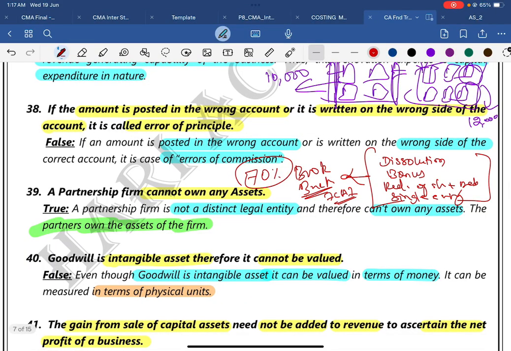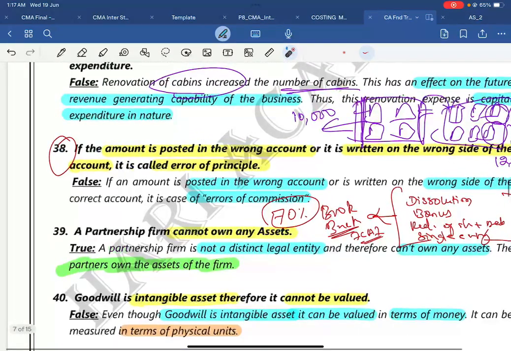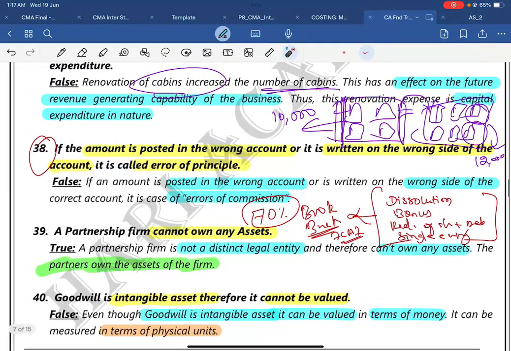Then question number 38 will come back. If the amount is posted in the wrong account or it is written on the wrong side of the account, it is called error of principle. The answer is false. Here, what is an error of principle? Error of principle is nothing but the principle itself being wrong. Treating a revenue item as a capital item, treating a capital item as a revenue item.